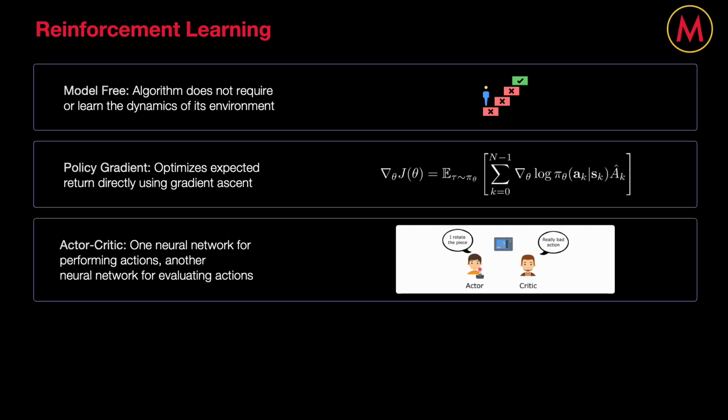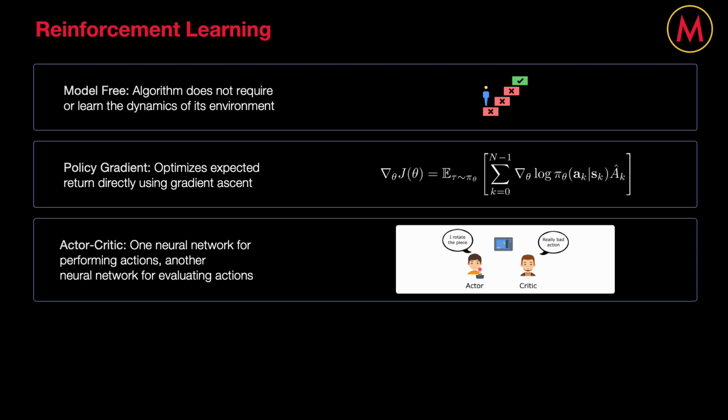At a high level, this just means that PPO doesn't require a model of the environment, as it learns a policy by directly interacting with its environment to collect transitions for approximating its objective, the expected return, which it then maximizes via gradient ascent. It also uses two neural networks, an actor that's in charge of selecting actions, and a critic that evaluates them to make more informed decisions about how to go about updating its policy.